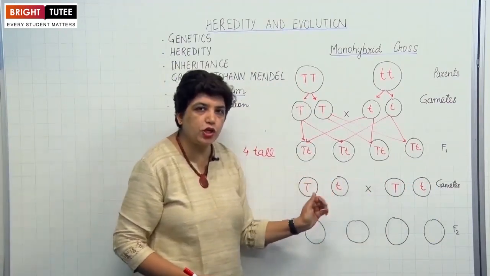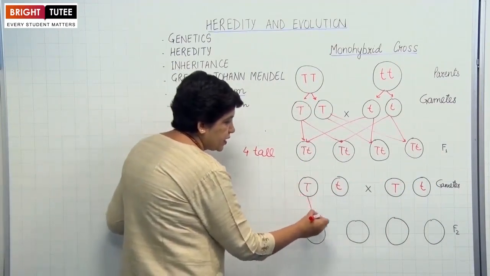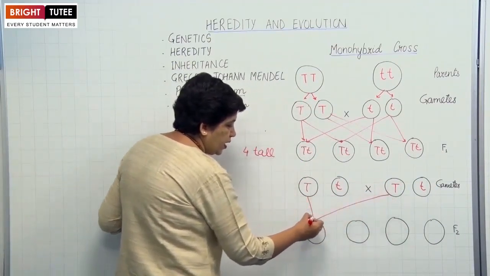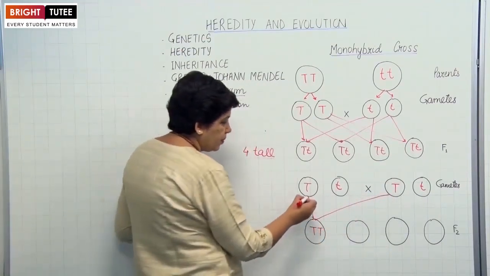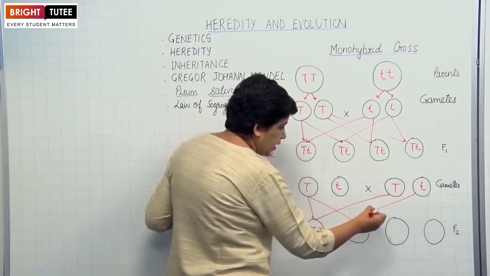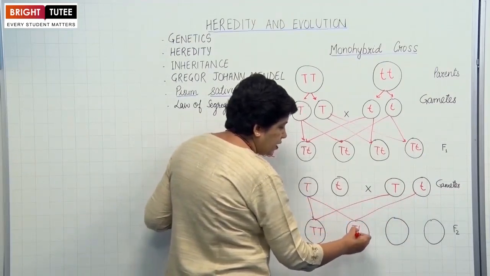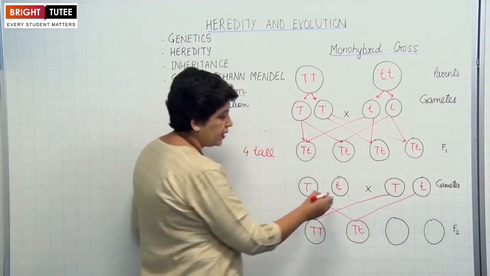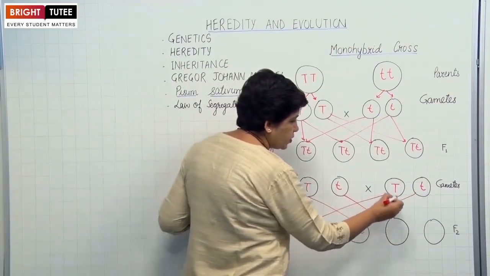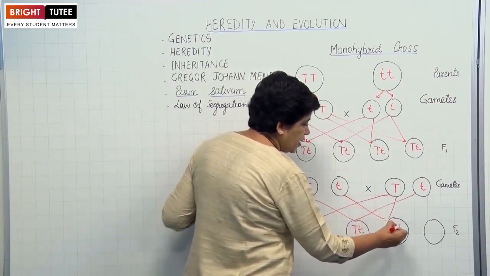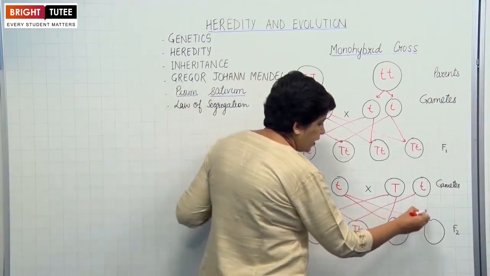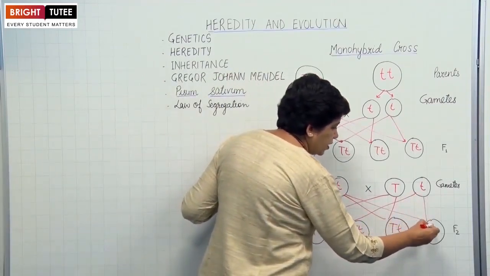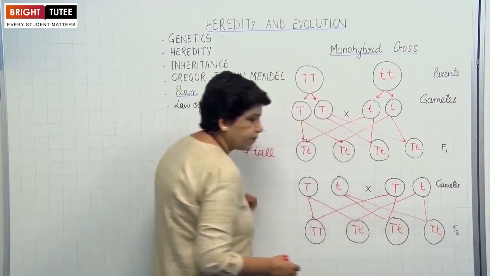During self-pollination, what will happen? If this gamete will fuse with this one, it will give rise to capital T, capital T. But if this fuses with the other one, it will have one capital, one small. Now, let us consider this gamete fuses with this, capital T, small t. But in the fourth case, notice this small and this small, they'll fuse together to form two small t's.